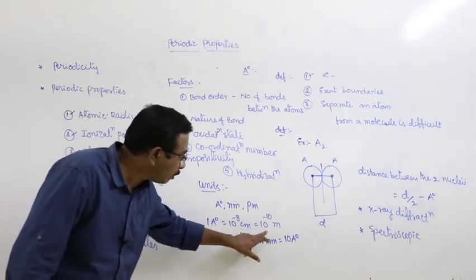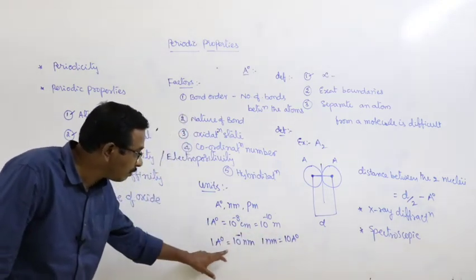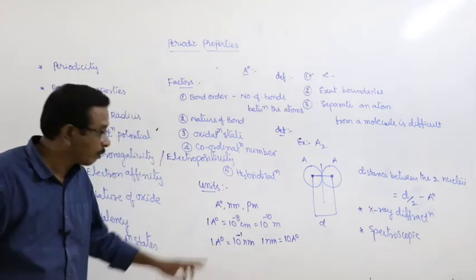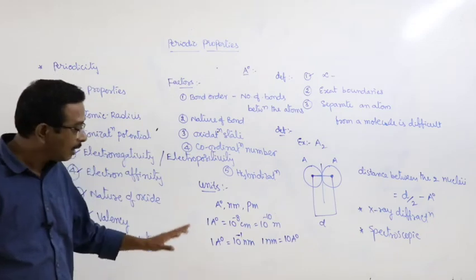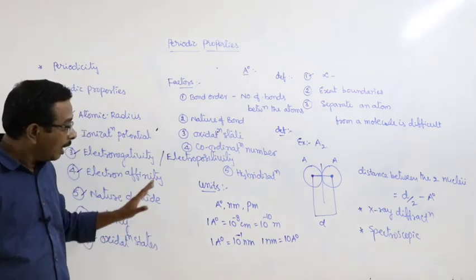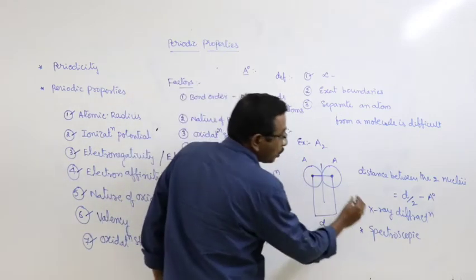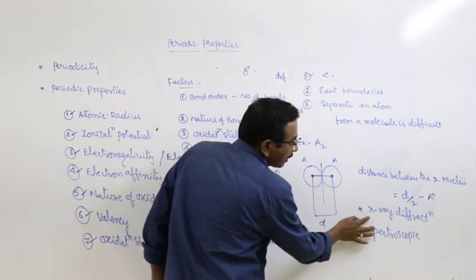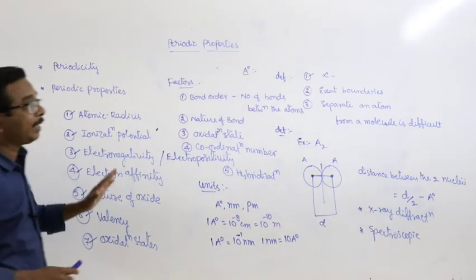That is equal to 10 to the power of minus 10 meters. 1 angstrom unit is equal to 10 to the power of minus 1 nanometer, meaning 1 nanometer is equal to 10 angstrom units. And here, the methods that are used to measure the internuclear distance are X-ray diffraction method and spectroscopic method. Right?